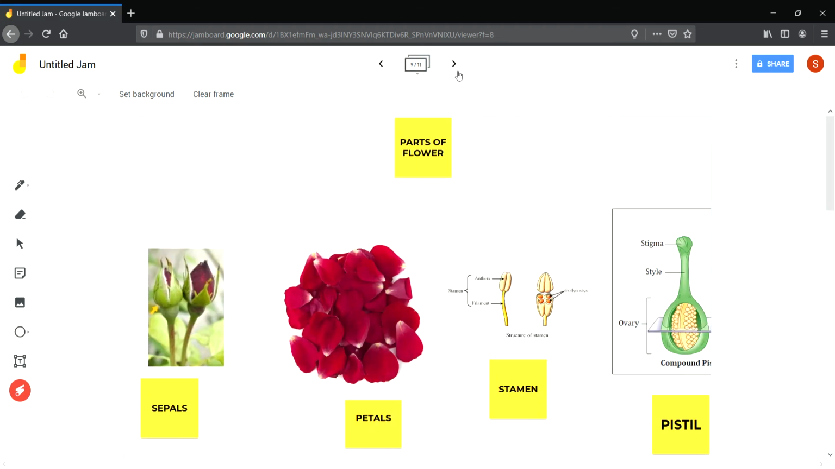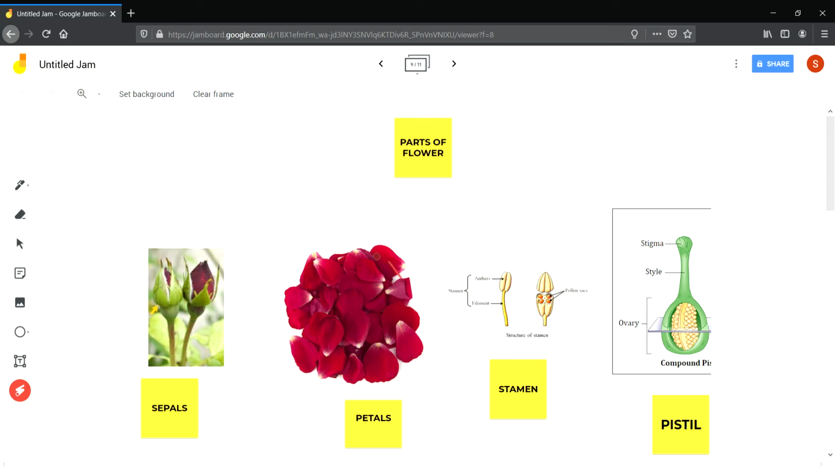Next part of the plant is flowers. A flower mainly has four parts, that is sepals, petals, stamen and pistil. What are sepals? Sepals are the green outermost part of the flower which protect it when it is in bud stage. You can see this bud. It is covered by this green structure that is called sepals. The buds are enclosed in a green structure called sepals.